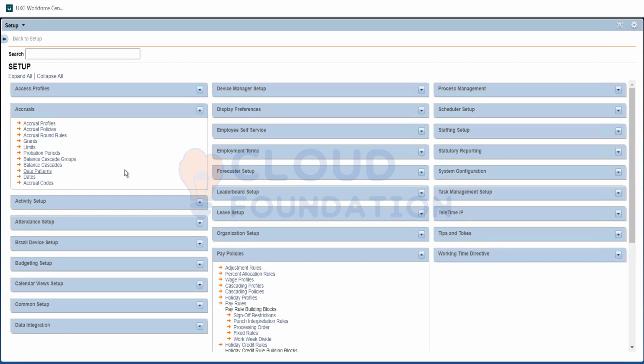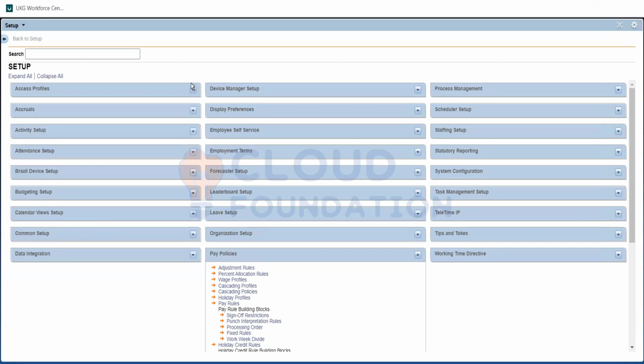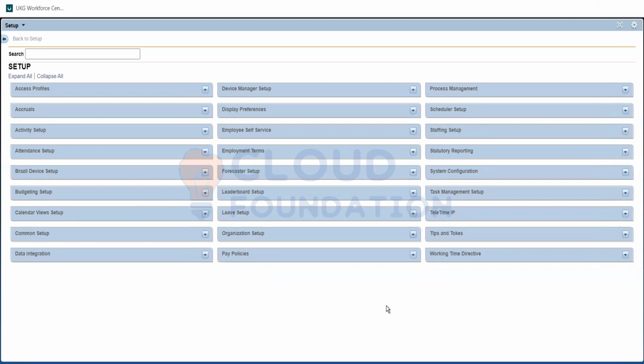This is widely used and will be available in 90% of Kronos projects. Accruals will take maybe 1 week or 1.5 weeks. For the rest of the 20 or 25 sessions we have, I'll take you through other modules like access profiles, which is at the top. Then we will touch on the common setup, then organization setup, then system configuration. Reporting is separate; it will take 1 day, and I'll take it as a separate one.